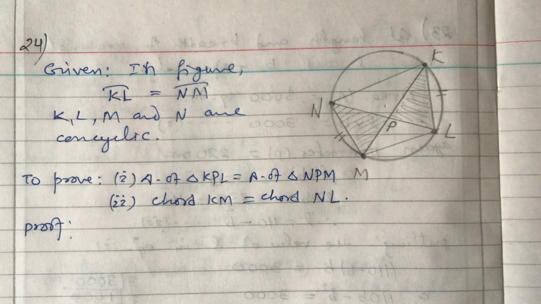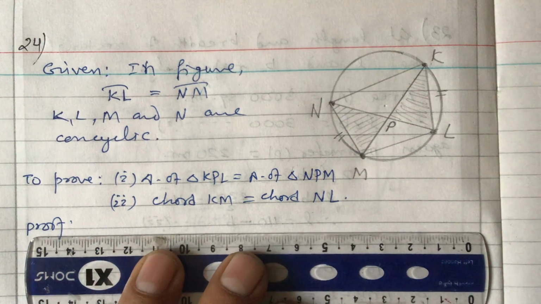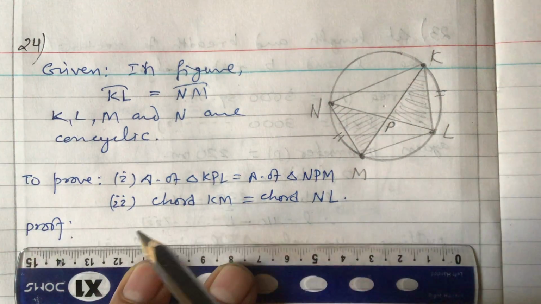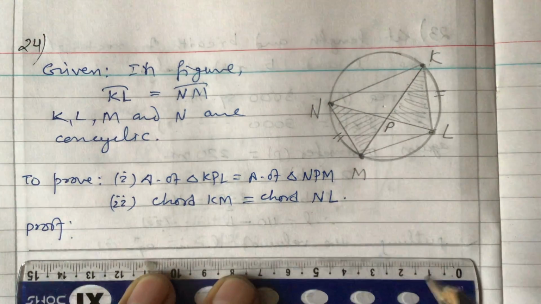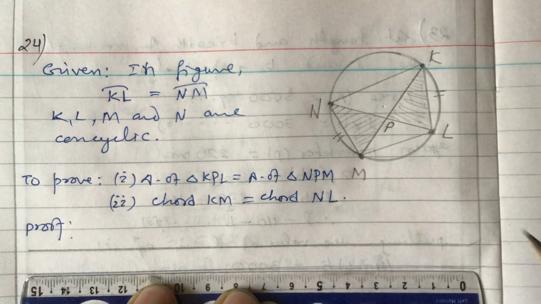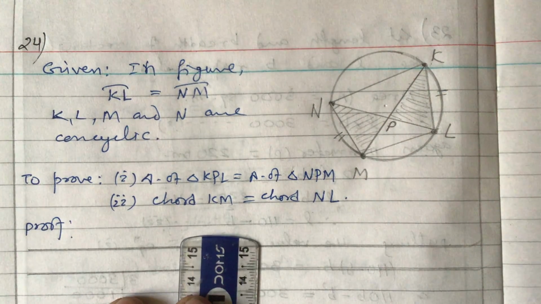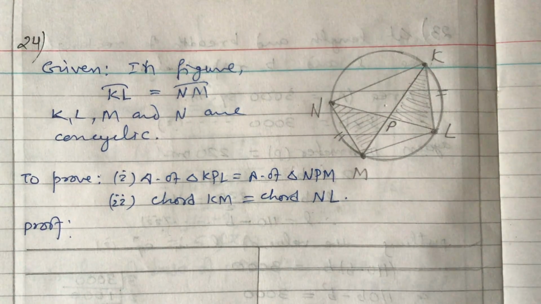For the proof, let us divide this entire answer sheet into two columns, one for statements and another for reasons.